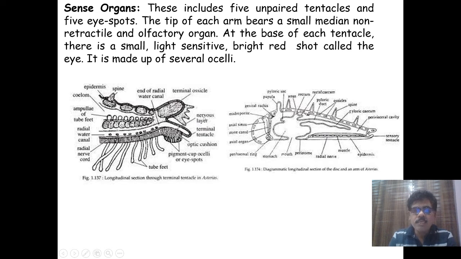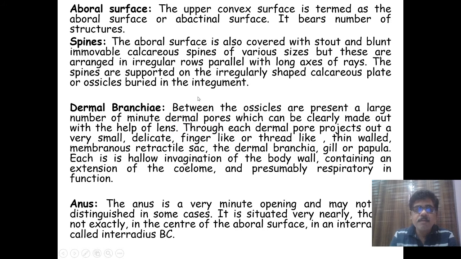So these are the sense organs in the sea star or Asterias, which are present on the oral surface. Next, the organs which are present on the aboral surface. The aboral surface, the upper convex surface, is opposite to the mouth. It is also called the abactinal surface. It bears a number of structures. First one is spines.